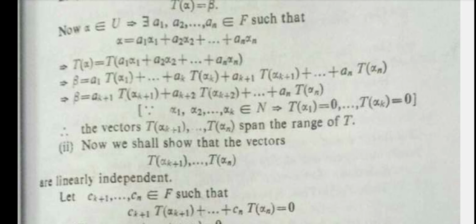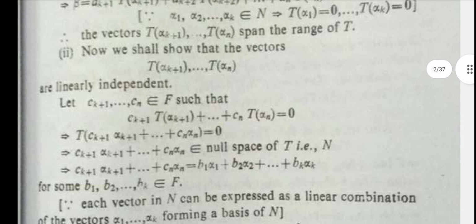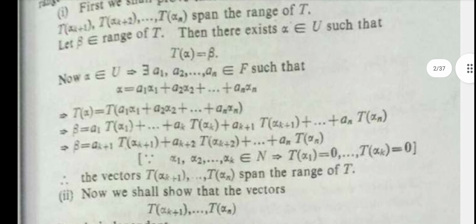Since alpha 1, alpha 2, up to alpha k belong to N, T alpha 1 is equal to 0, and so the first k terms are also equal to 0. Then the vectors T alpha k plus 1 up to T alpha n span the range of T. Now we shall show that T alpha k plus 1 up to T alpha n are linearly independent. What we have to show is that these are linearly independent, and then they will span the range of T.